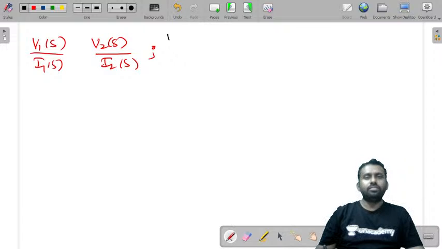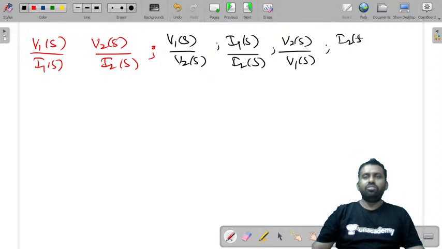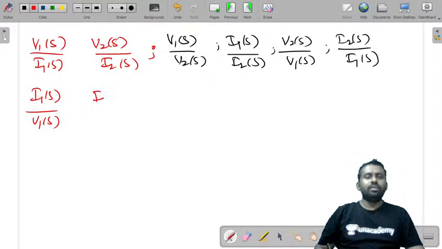Then the voltage transfer functions, V1 of S by V2 of S, V2 of S by V1 of S, and the current transfer functions I1 of S by I2 of S and I2 of S by I1 of S. Similarly, the driving point admittance functions I1 of S by V1 of S, I2 of S by V2 of S.